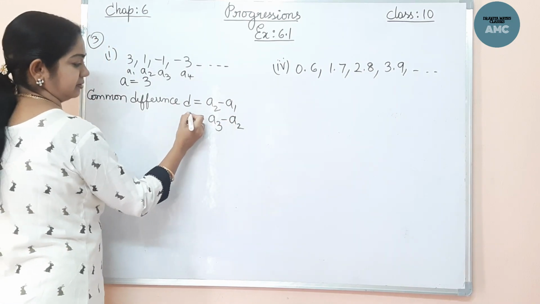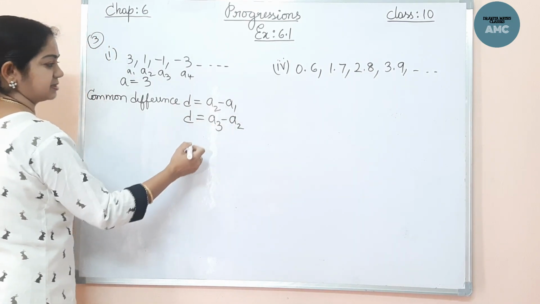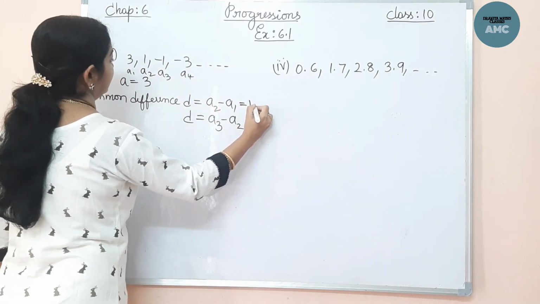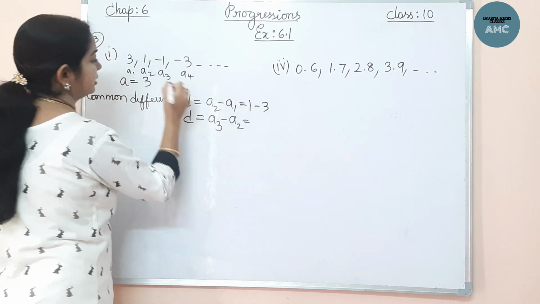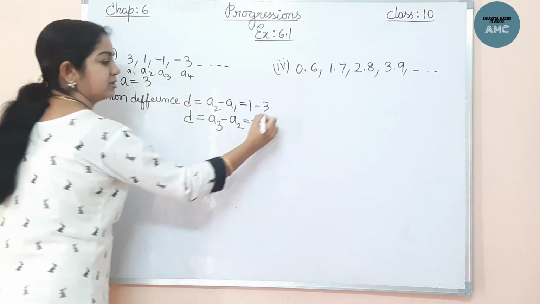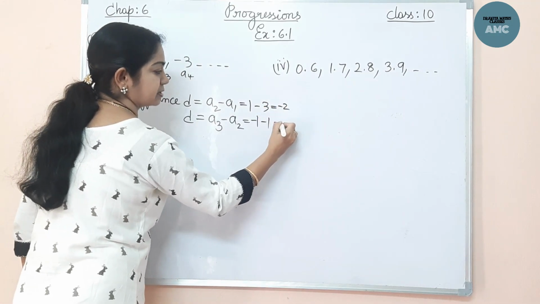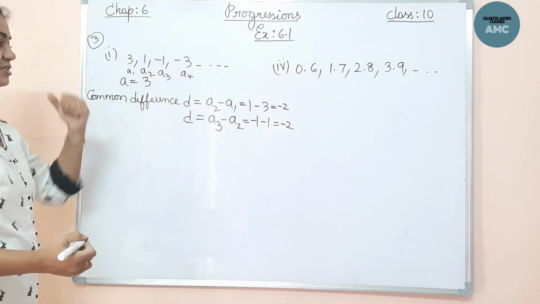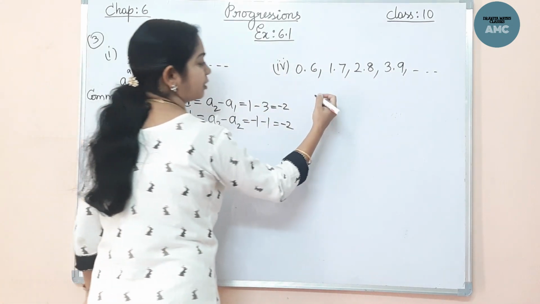Now let's check the complete thing. These are one and the same. A2 minus A1 is 1 minus 3, and A3 minus A2 is minus 1 minus 1. So this comes to minus 2, and this is also minus 2. This is common, isn't it? So the common difference is minus 2, and the first term is A. Now we'll see the fourth problem.